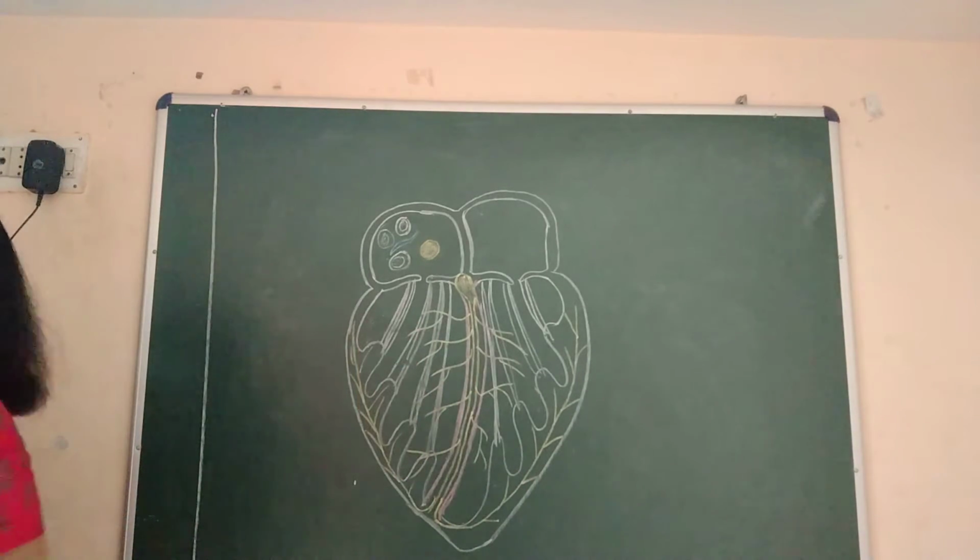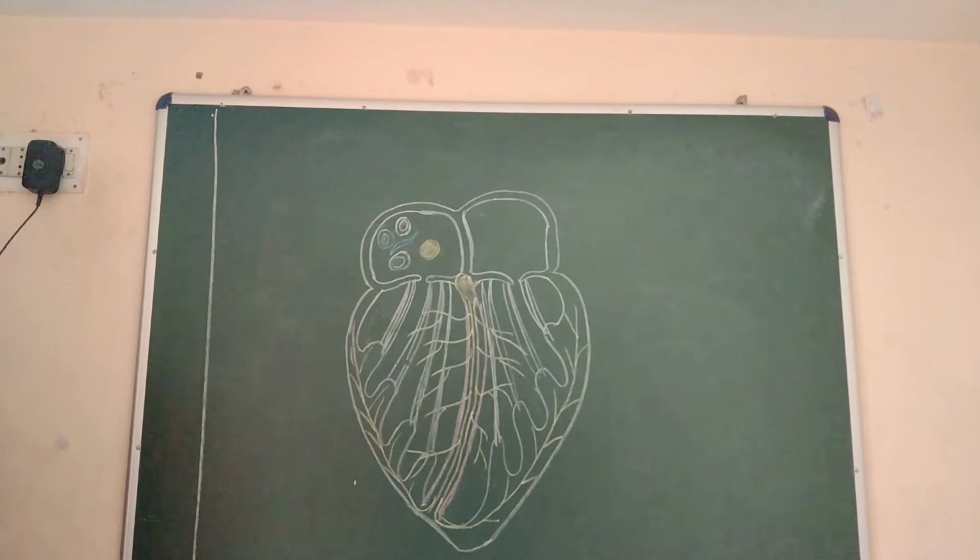Okay, now more complicated structures are still there. Let us see.